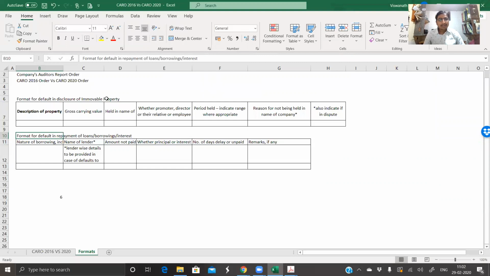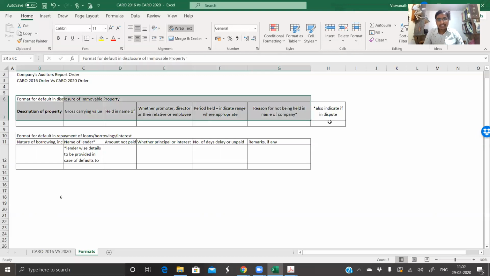So what is the format of default which MCA wants chartered accountants to look at is this: description of the property, gross carrying value, held in the name of whether promoter or director or a relative or employee, period held, indicate the range where appropriate, and the reason for being held in the name of the company, not being held in the name of the company. Also include if in dispute. So always understand if the properties are in the name of directors or relatives, but they have been shown in the books of the company and the title deeds have not been changed. So this specific clause has been put across.